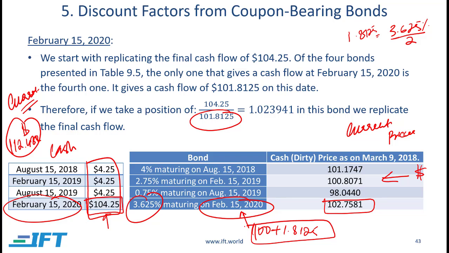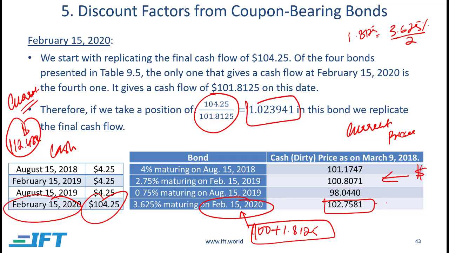Now, I need a little bit more than that. I need 104.25. So if I take 104.25 and divide it by 101.8125, it tells me that I need to buy not just one of these bonds, I need to buy more than one. I need to buy 1.023941 of these bonds, because I need to replicate this cash flow of 104.25, and this bond is only going to pay me 101.8125 if I buy just one of them.